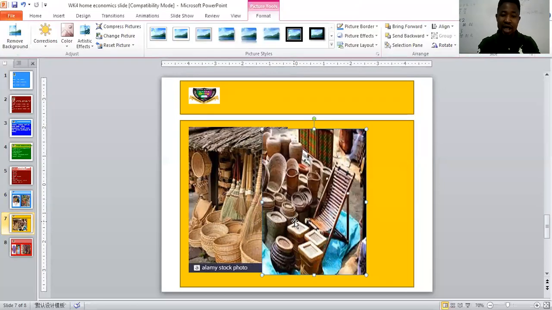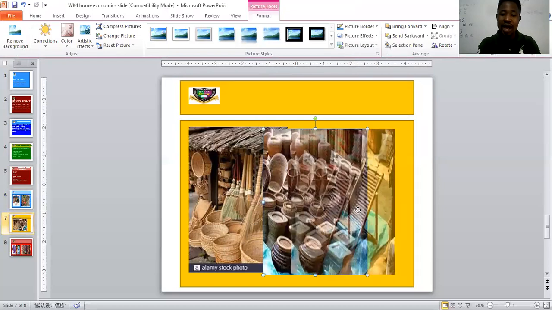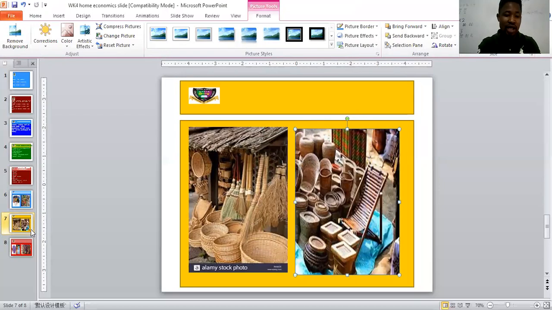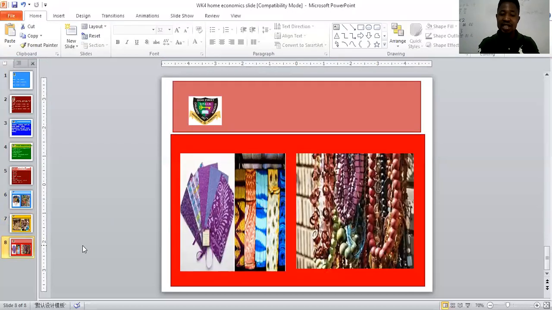Now, lastly, let me show you yet another picture, and that is going to be the end of today's class. Okay? Now, look at this. These are materials made out of Ankara. This is Ankara or Adire, or the one you call Kampala. Now, some of you have had the opportunity of going on excursion to Olumoro, and you are taken to Adire village, somewhere in Abeokuta, where these women make stuff out of fabric or textile. So this is your Kampala or Adire, and you can see what is made.